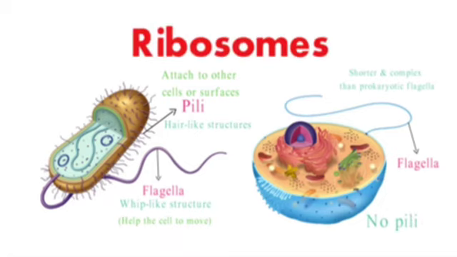Prokaryotic cells and eukaryotic cells both have ribosomes, which are structures that synthesize proteins. However, prokaryotic ribosomes are smaller than eukaryotic ribosomes.